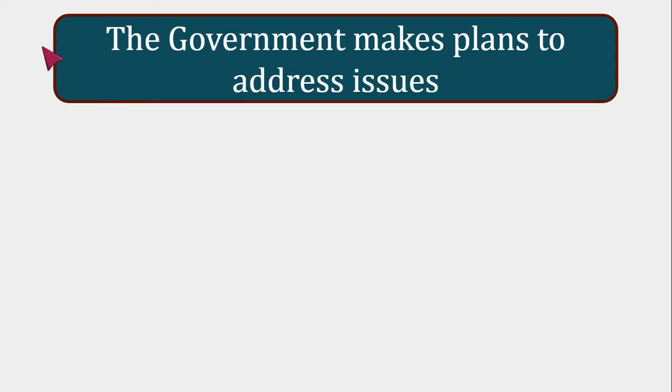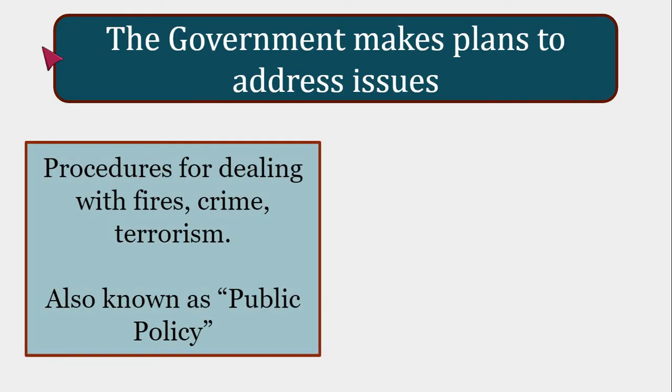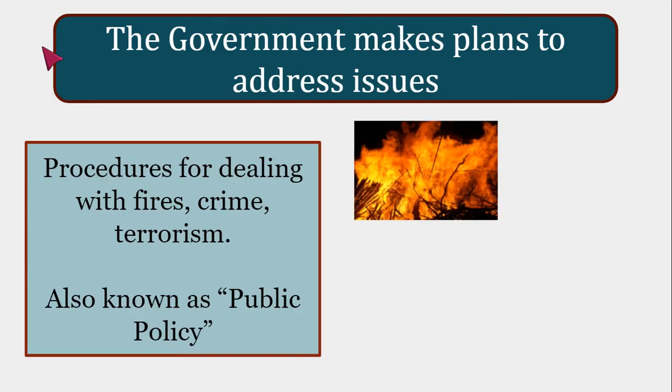The last job we'll look at today is that the government makes plans to address issues. So procedures for dealing with fires, crime, and terrorism are some of the issues that the government makes plans to take care of and address. These are also known as public policy, one of our vocab words for this unit. So if there were a wildfire, say out in the West, out in California, there's a big wildfire, the government would use its resources to try to address that issue and resolve it, put out that wildfire, make sure everybody is safe, get as many people out as we can.